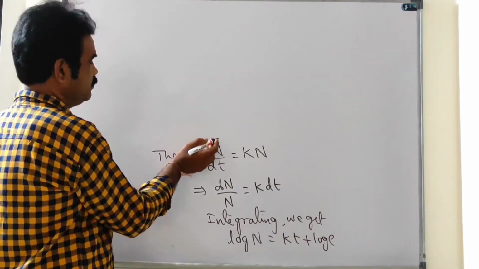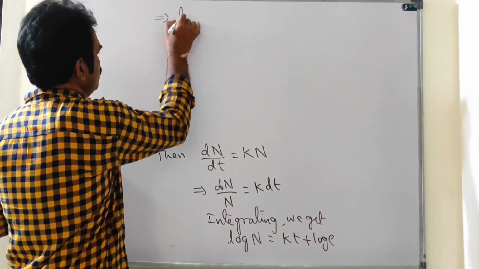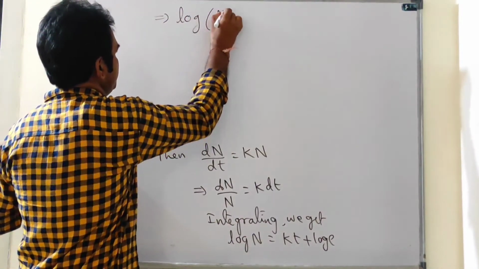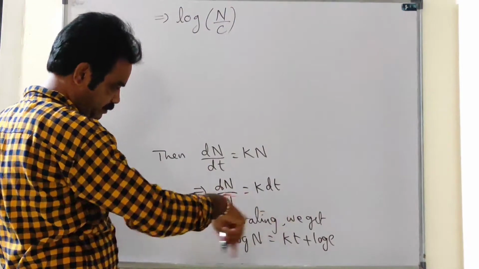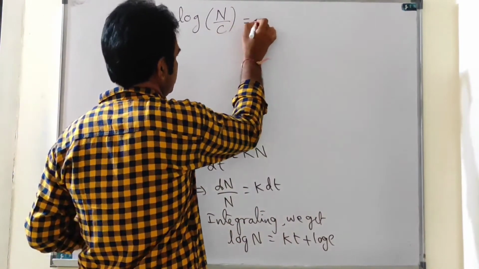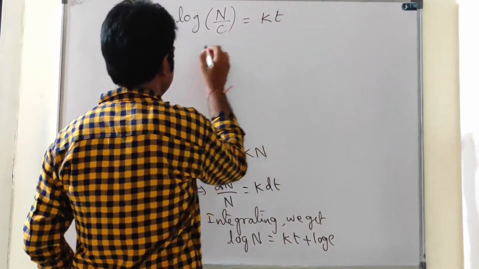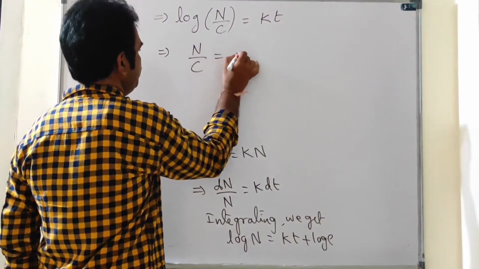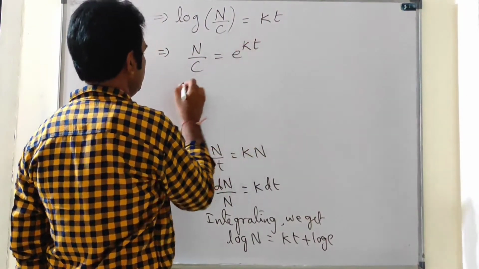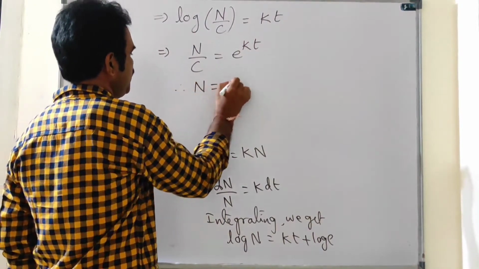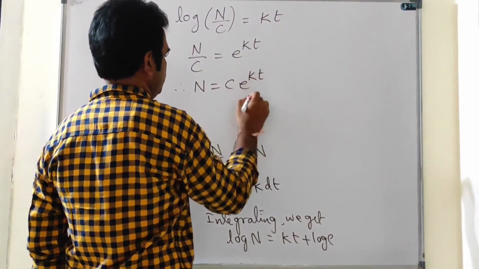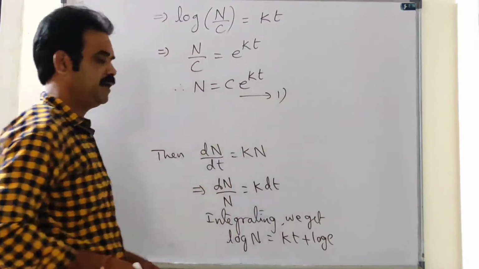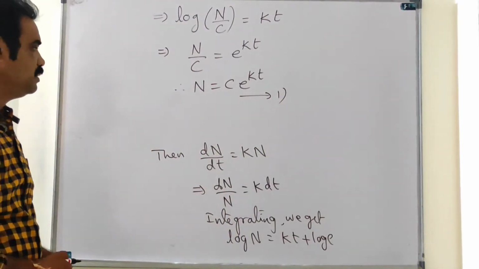Okay. From this we get log n by c, that is log n minus log c, equal to kt. This implies that n by c is equal to e power kt. Therefore, n equal to c e power kt. Let it be equation 1.